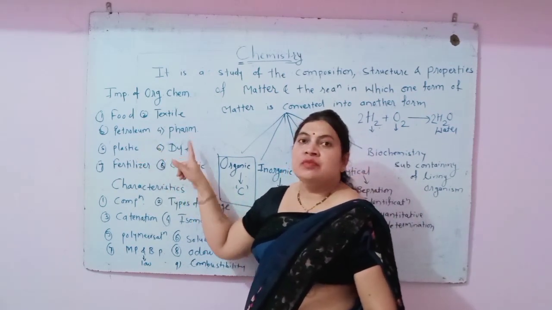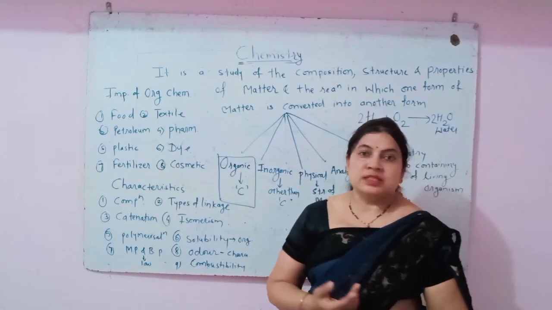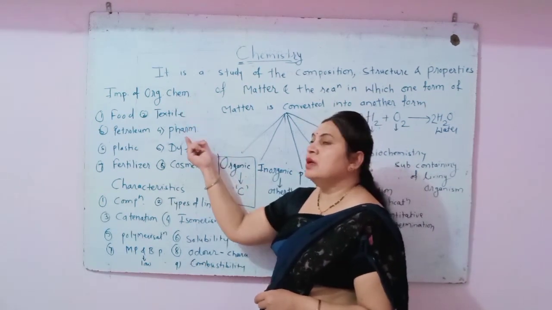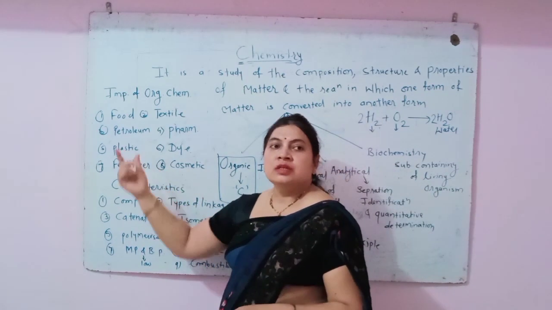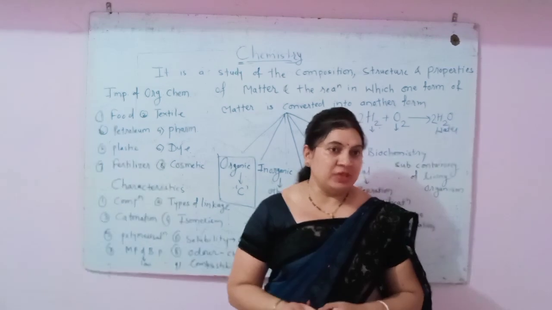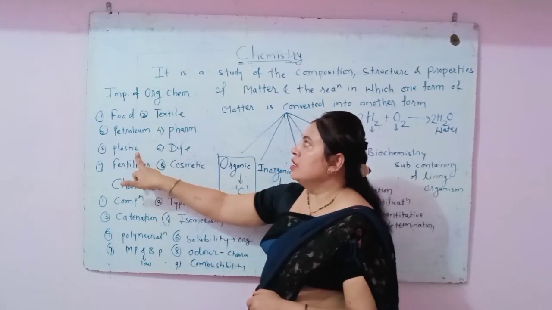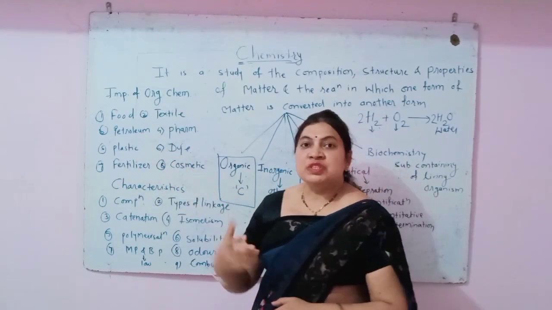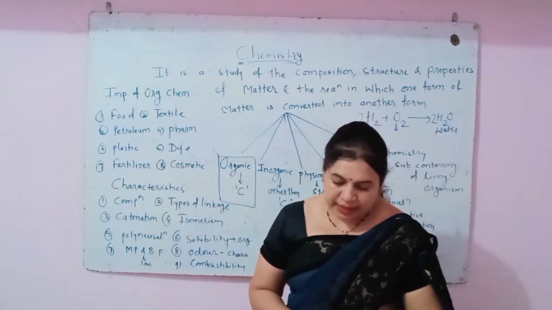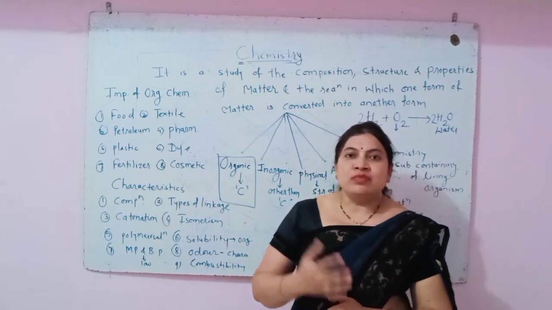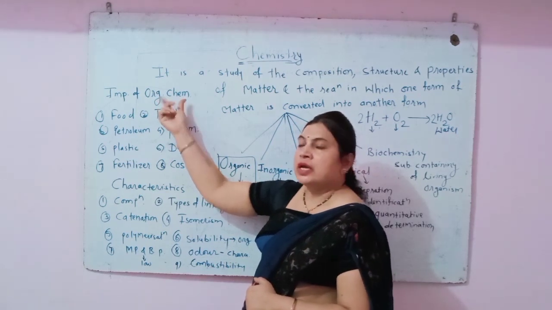Then the pharmaceutical, various types of drugs are made for different types of diseases, and they are studied in pharmaceuticals or given by organic chemistry. Then another, that is the plastic industry. So various types of toys, then PVC pipes are used, and we can study that in organic chemistry. Then dye is the color. So various types of dye, that is indigo, then eosin, fluorescein, different types of dye we can prepare, and that is given by organic chemistry.